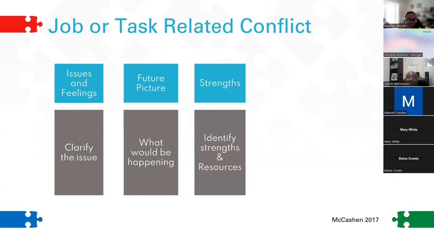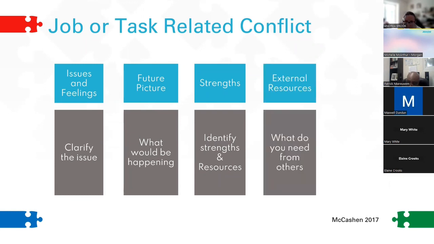The third area of exploration then is to look at the strengths and resources each party brings to the situation and how they can use those strengths to help resolve the issue. We then want to look at external resources. What help do we actually need from others? What additional resources do we need to bring in from outside?